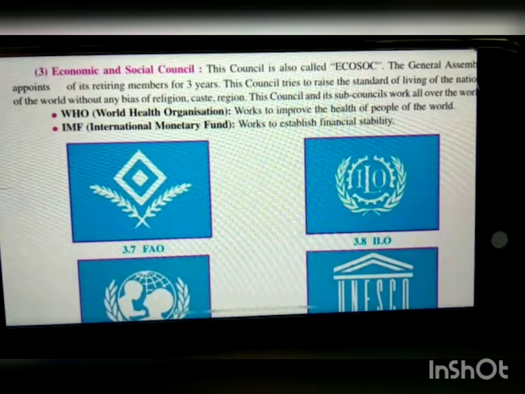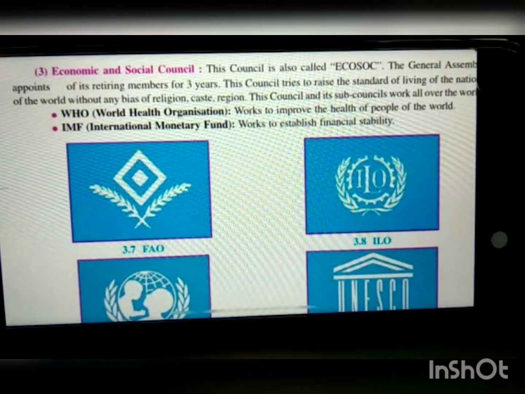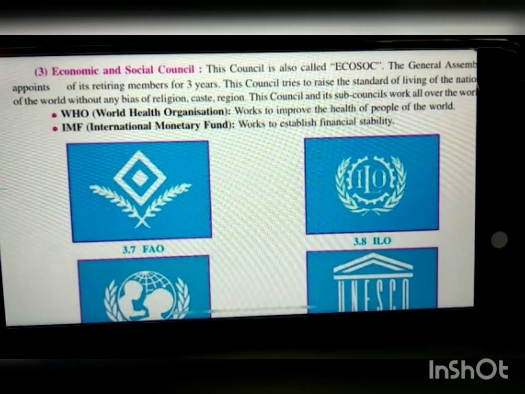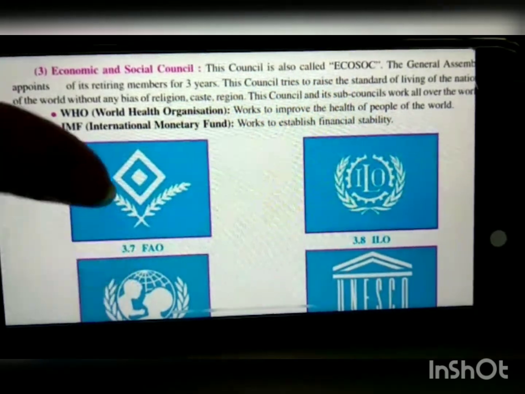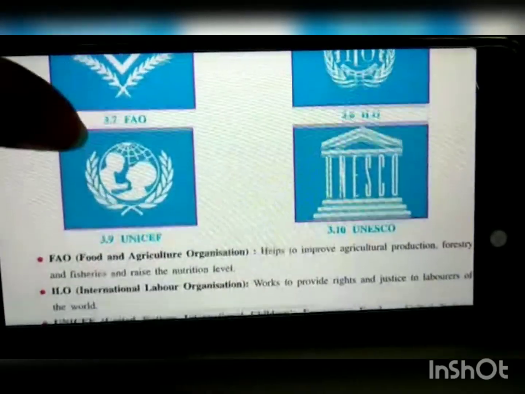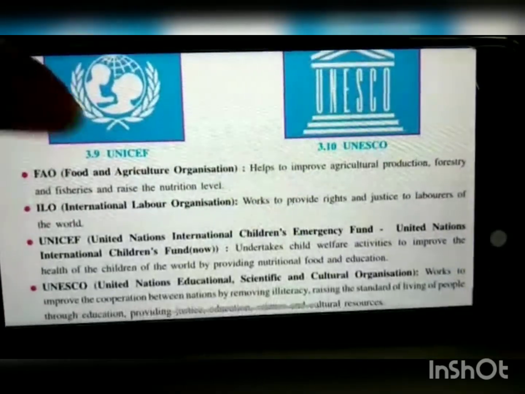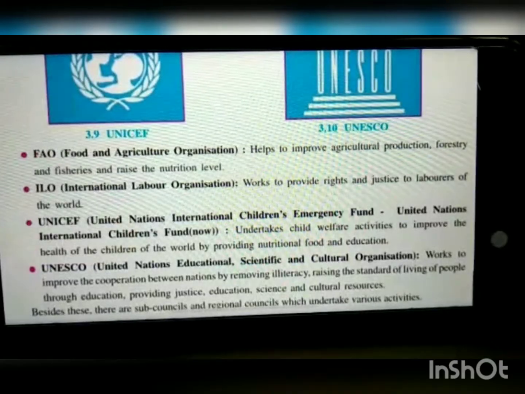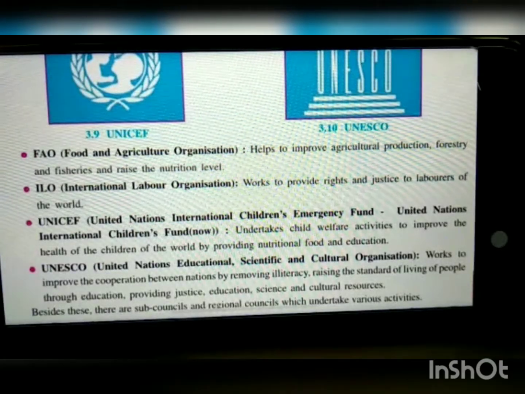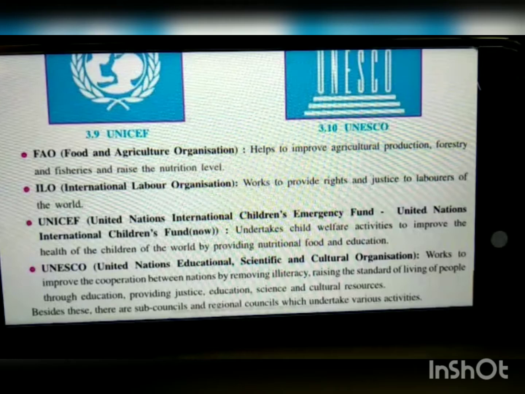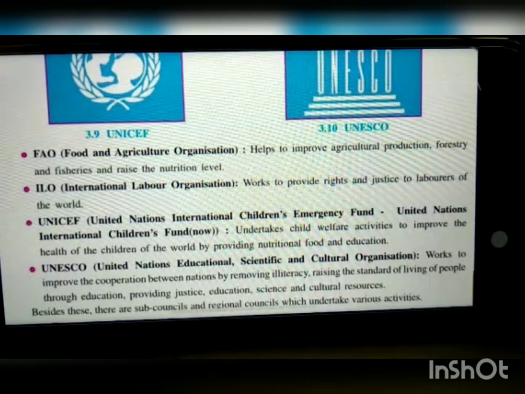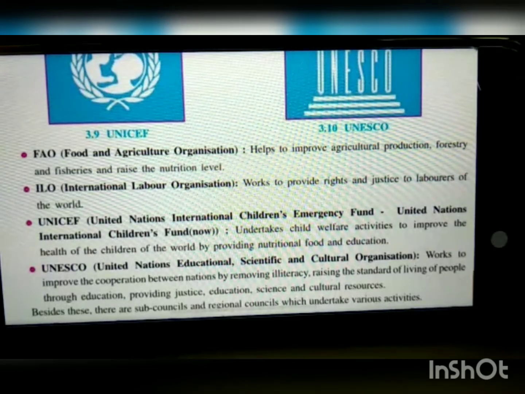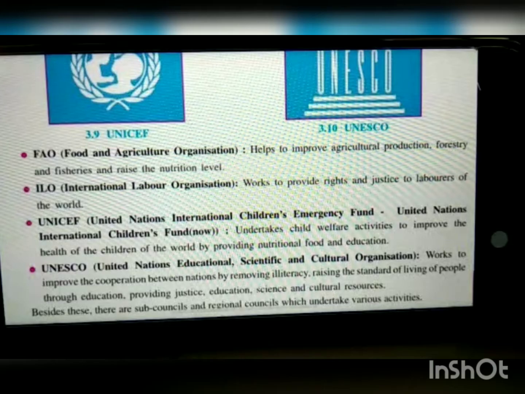And it works through several sub-councils, that is WHO, then IMF, the International Monetary Fund. It works to establish financial stability. These are the logos, their symbols. Then FAO, Food and Agriculture Organization, they help to improve agriculture production, forestry, fisheries, and raise the nutrition level. ILO, International Labour Organization, works for the justice of laborers. UNICEF, United Nations International Children's Emergency Fund.